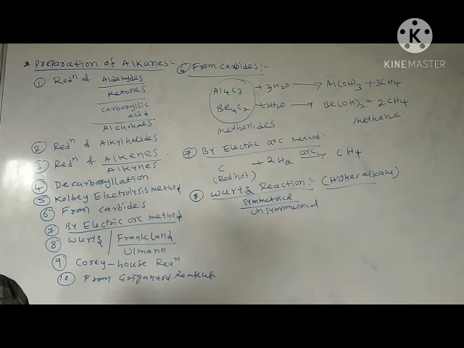Symmetrical means alkanes with 2 carbon atoms, 4 carbon atoms, 6 carbon atoms. Unsymmetrical means 3 carbon, 5 carbon. Symmetrical means the molecule is cleaved into 2 equal halves. If not cleaved into 2 equal halves, we call it unsymmetrical.